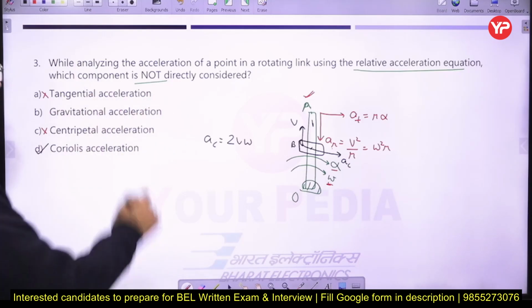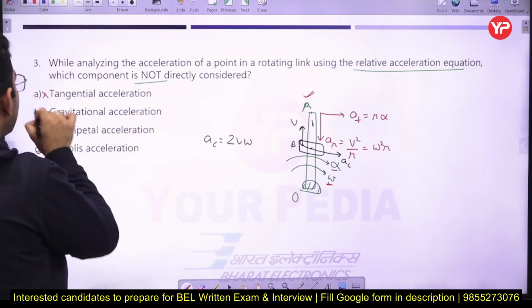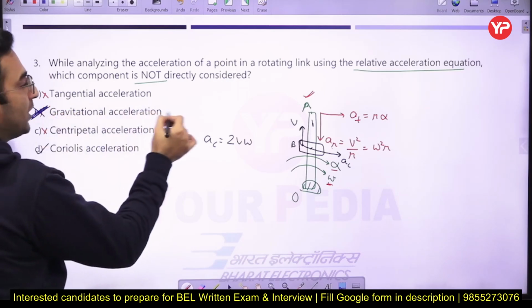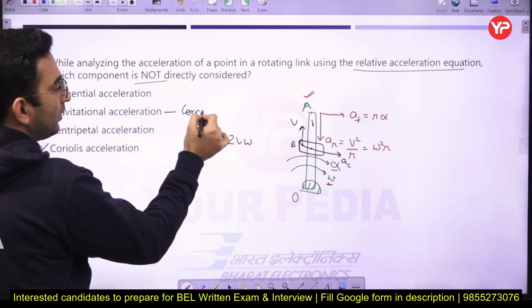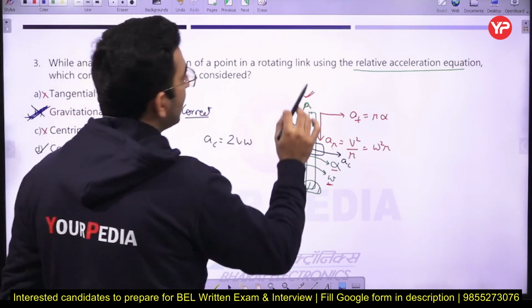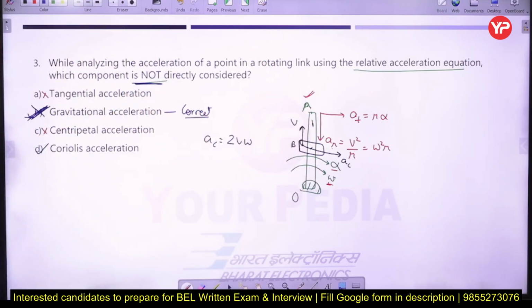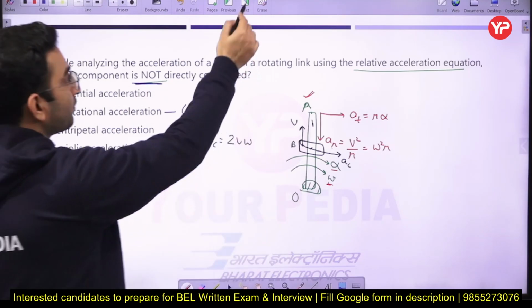Okay, so now the only option left here is gravitational acceleration. So gravitational acceleration is going to be the correct answer to this question, because you have to mark the option which is not directly considered in the analysis here. Okay, so just remember that.